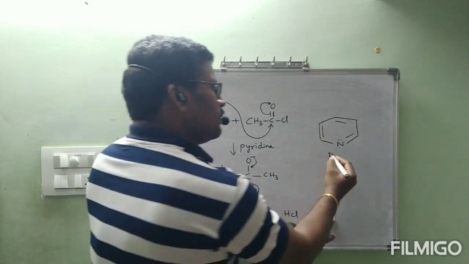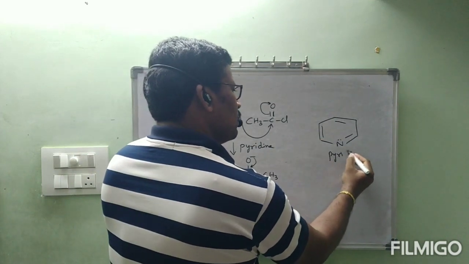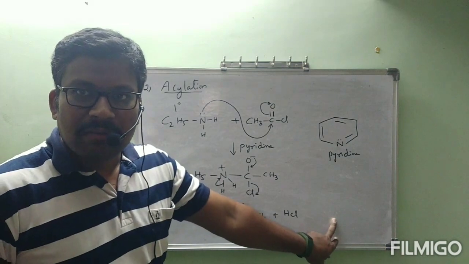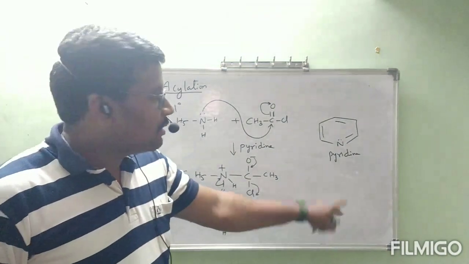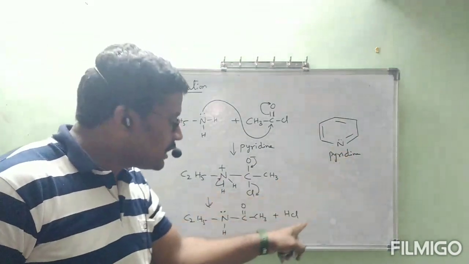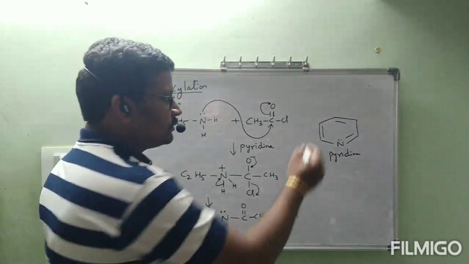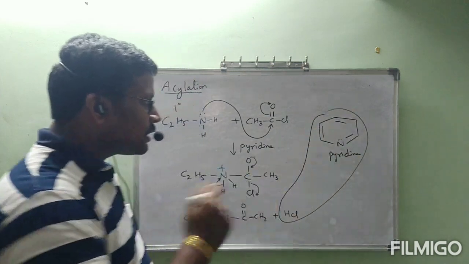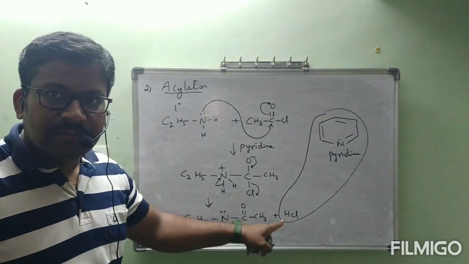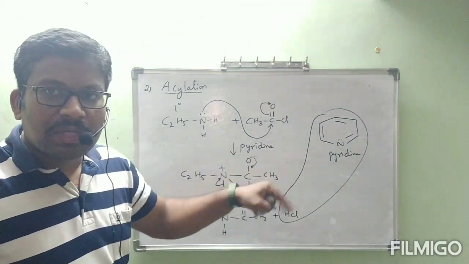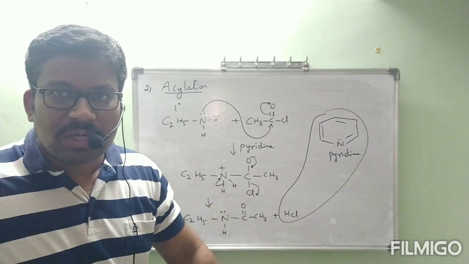That is the structure of pyridine. Pyridine is basic in nature. Nitrogen is there and a lone pair is there, so this is basic in nature. It will neutralize the acid present. This pyridine will neutralize the acid because this is basic in nature, this is acidic in nature. Both react to form neutralization.